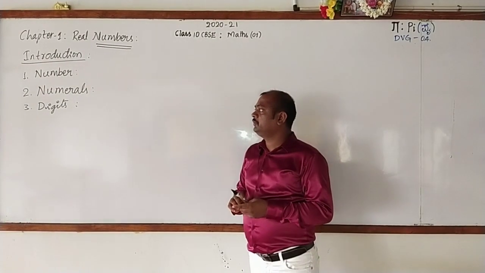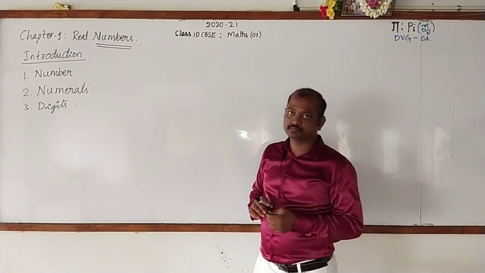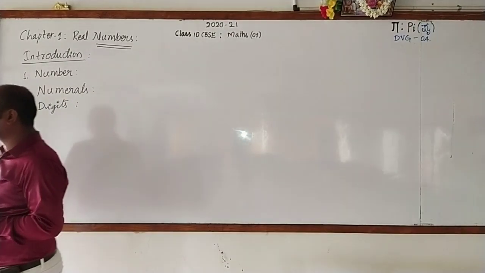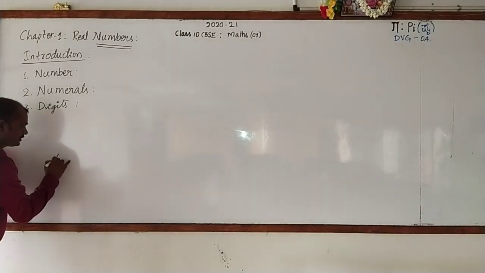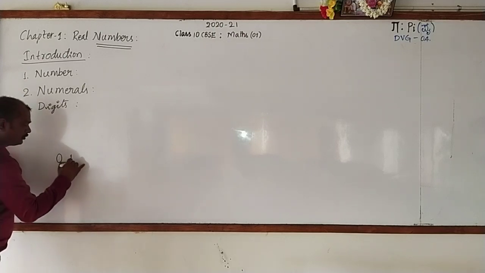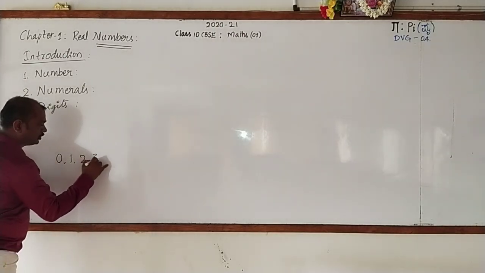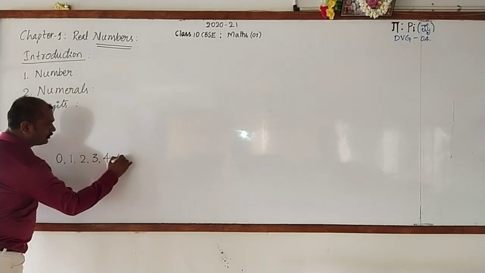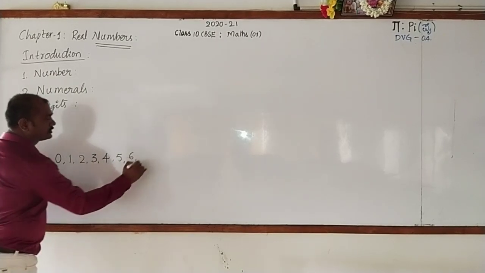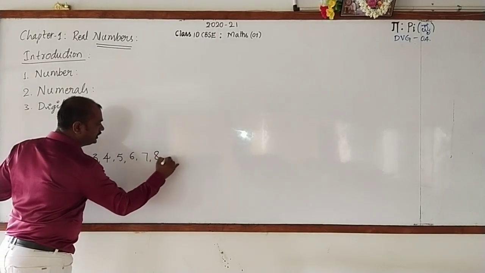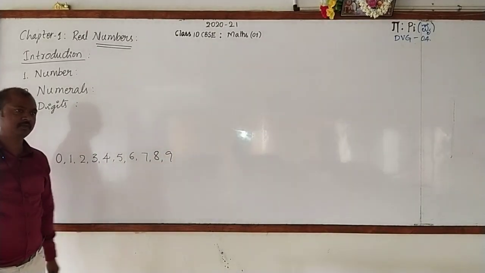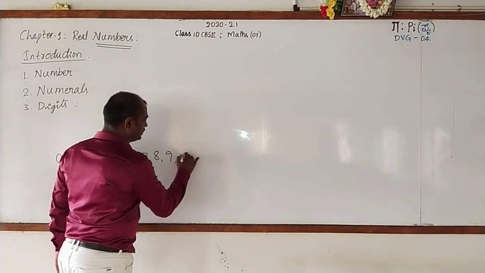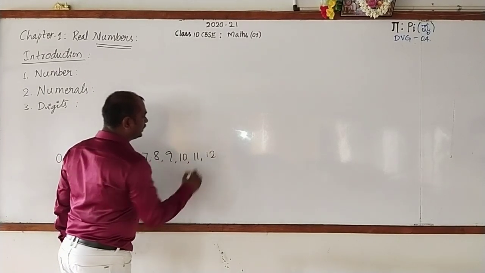Now you stop writing, observe the word. I go for writing the digits. This is the way of writing the digits. Keep observing. 0, 1, 2, 3, 4, 5, 6, 7, 8 and 9. They are also numbers. If I go for continuing this, 10, 11, 12.